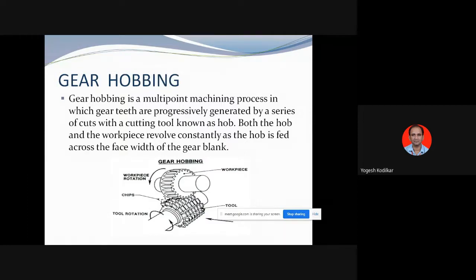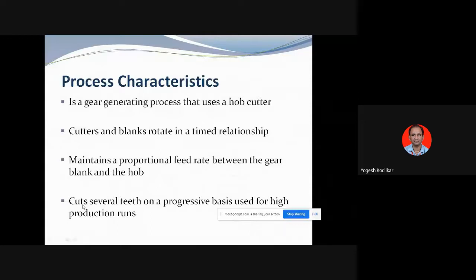Both motions are in a particular time relationship, and it maintains a proportional feed rate between the gear blank and the hob. The gear blank, that is the gear workpiece, has a proportional feed rate with the hob, for proper width or depth of the gears. Then it cuts several teeth on a progressive basis, used for higher production runs. So that is one of the important characteristics of gear hobbing.